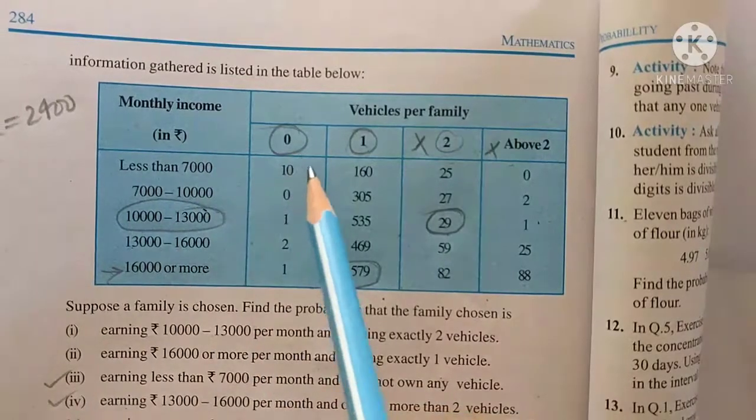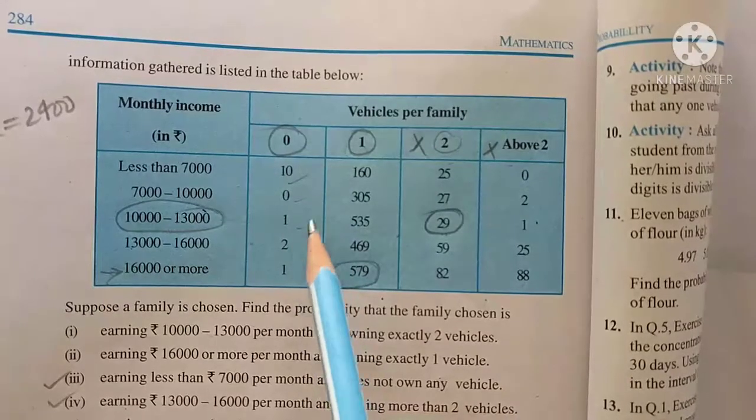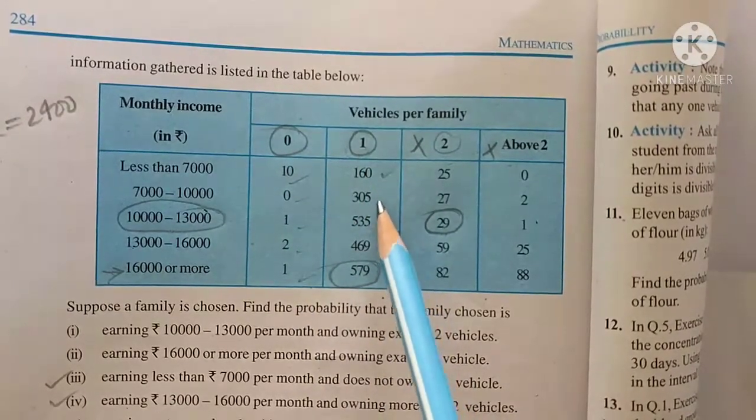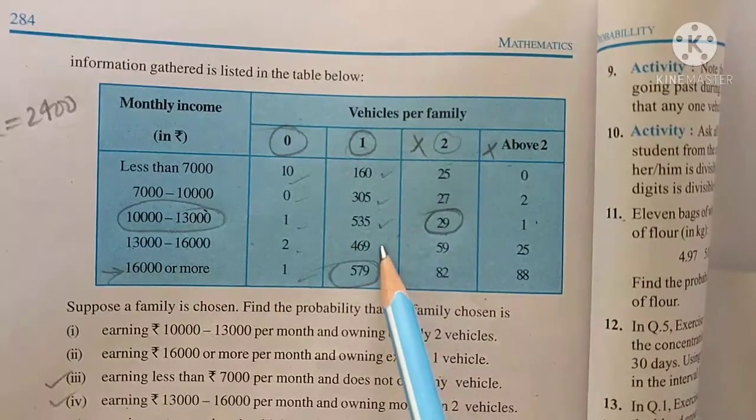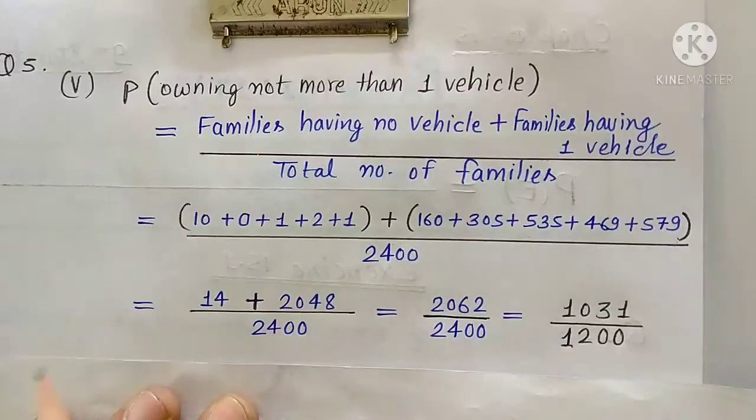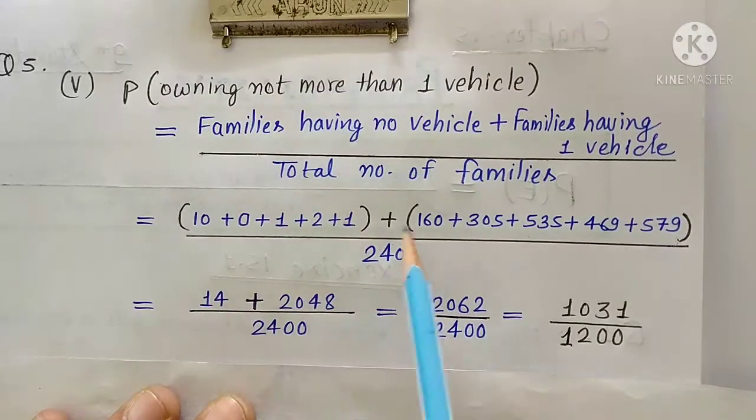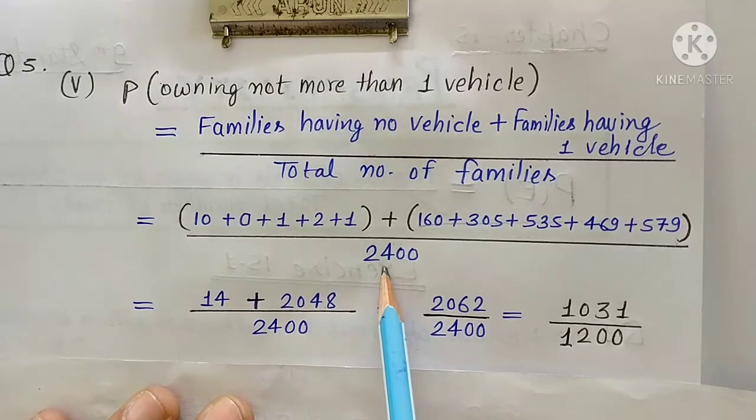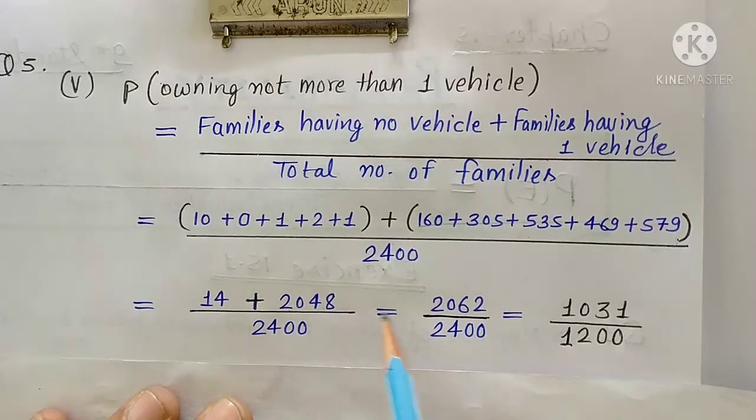We have added first this one, 0 1 10 0 1 2 1, and then we have added the family which are having 1 vehicle. It means 160 305 535 469 579. These things we have added. Okay, so it comes this much 14 and this much total 2048, divided by total number of families, that is 2400. When we add both of them, so it will come 2062 upon 2400.